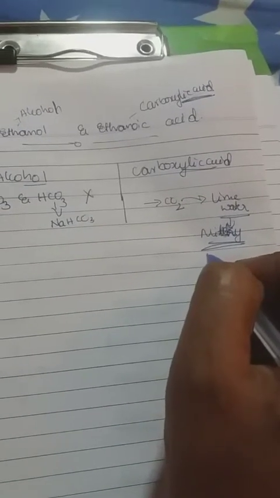So this is the difference between alcohol and carboxylic acid. Alcohol does not react with any carbonate and hydrogen carbonate compounds, but carboxylic acids react with carbonates and hydrogen carbonates and form carbon dioxide. If you pass this carbon dioxide through lime water, it turns milky. This is the difference between alcohol and carboxylic acid. Next, we have to know about ethanol first.